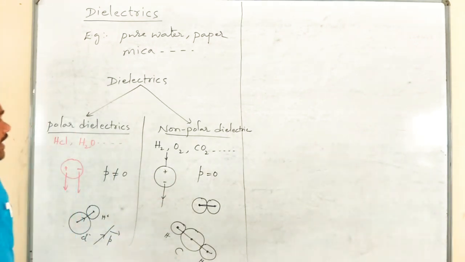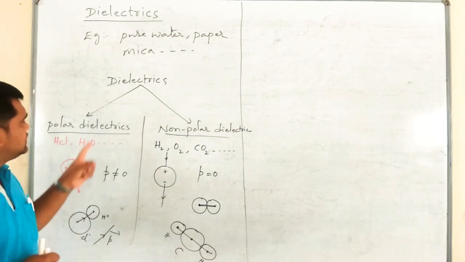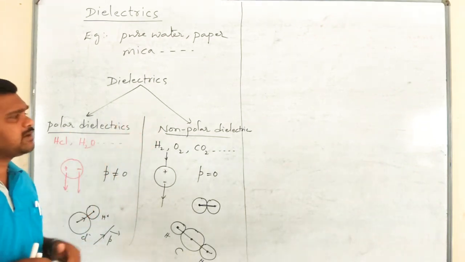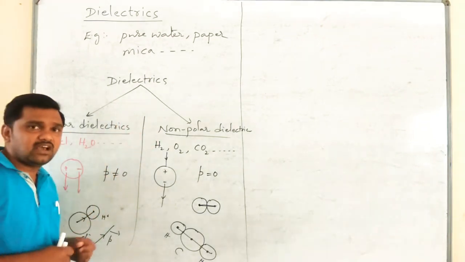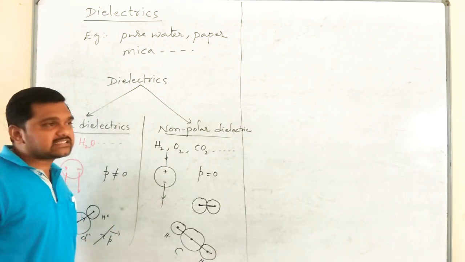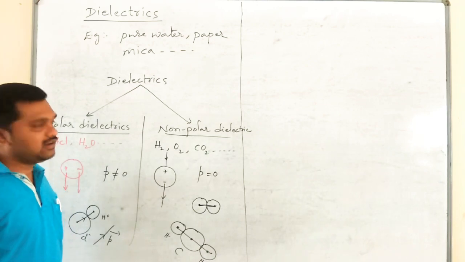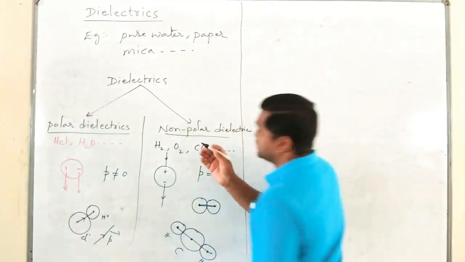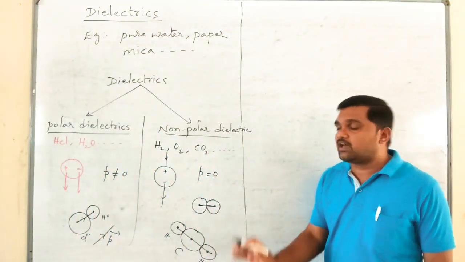Next, how does a polar dielectric or non-polar dielectric substance behave in the presence of a uniform external electric field? First I will take the example of polar dielectrics.